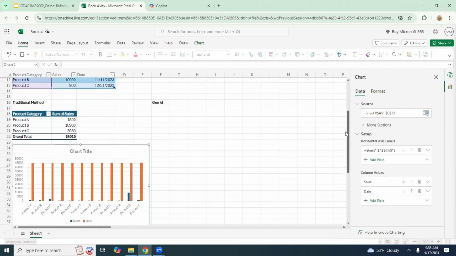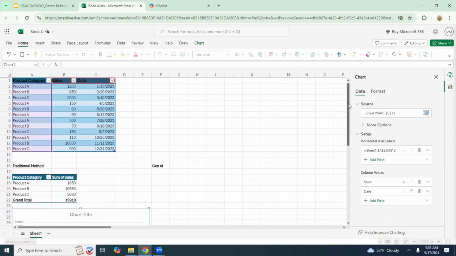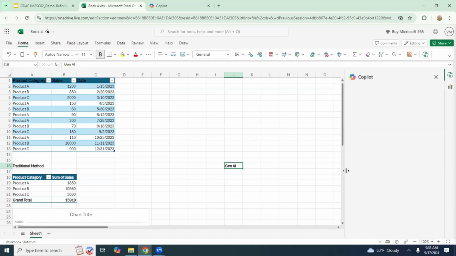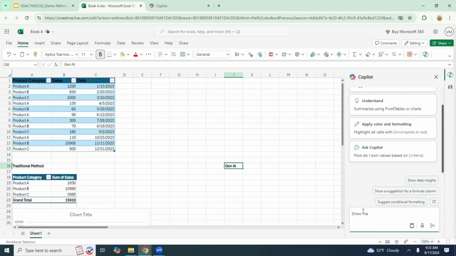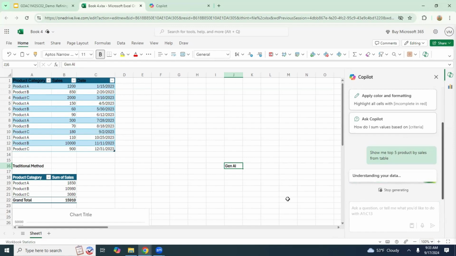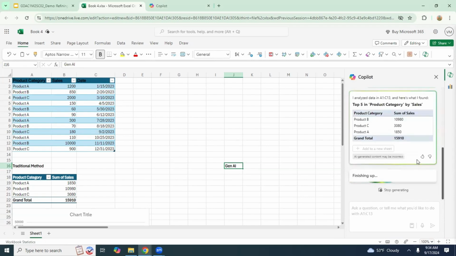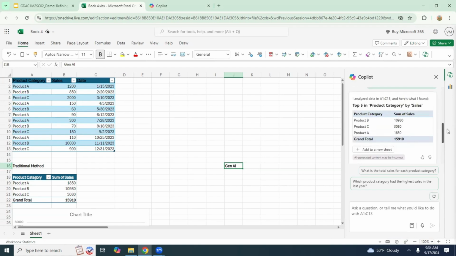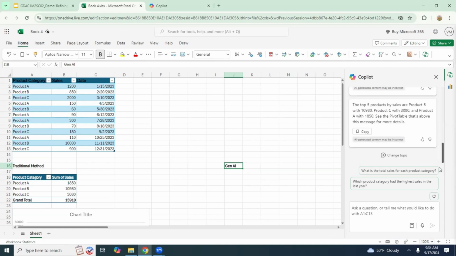In contrast, generative AI tools like Copilot can quickly surface patterns and trends that might not be immediately obvious through manual exploration. By leveraging features like Analyze Data and the chat functionality, Copilot can automate complex calculations and provide insights in a matter of seconds. Type in, "Show me the top 5 products in sales." A bar chart is automatically generated based on our query. The bar chart includes the top 5 products ranked by sales, with clear labels for each product and their corresponding sales figures on the axes. What a difference there is comparing generative AI to traditional data analysis tools.